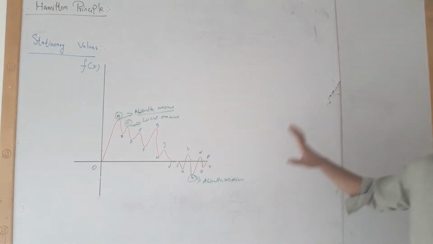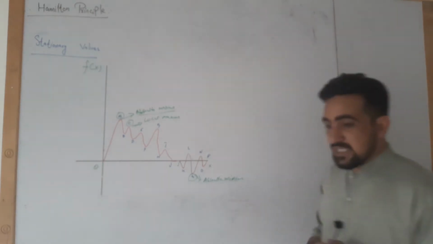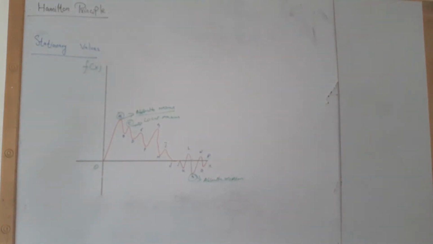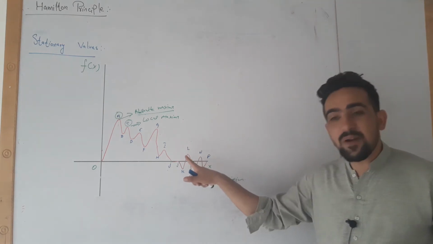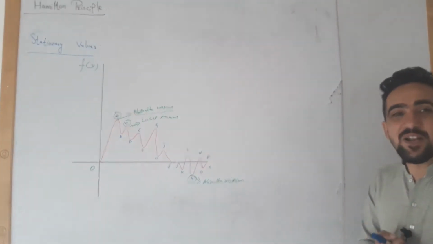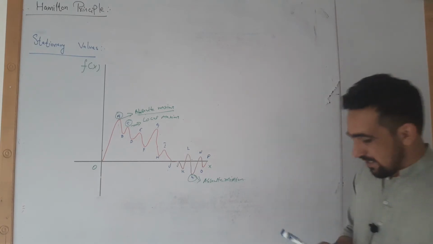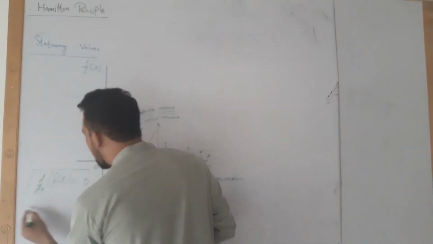So what is so special about all these values? The special thing about all these values from A to P is that if you differentiate f of x at those particular values, the derivative of the function will be 0. That is, d by dx of f of x at all these values will become 0.